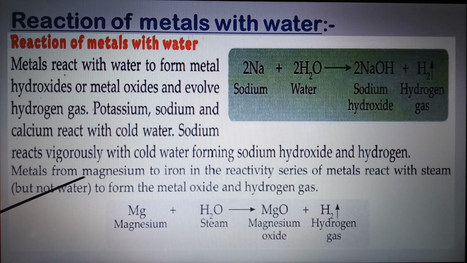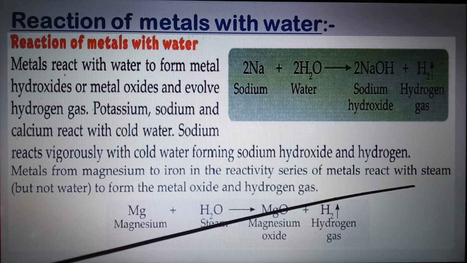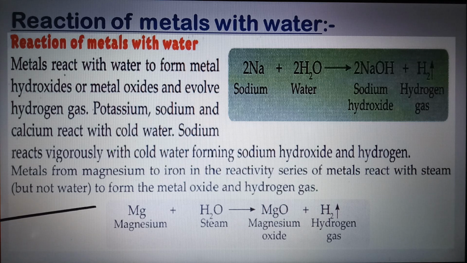Now, metals from magnesium to iron in the reactivity series, I'm going to show you the reactivity series, and I have already shared the soft copy of the textbook, chapter number 4, in your Google Classroom. They react with steam but not cold water, to form the metal oxides and hydrogen gas. You take magnesium ribbon, it will not react with cold water, but with steam or hot water it reacts to form magnesium oxide, and at the same time hydrogen gas is liberated.